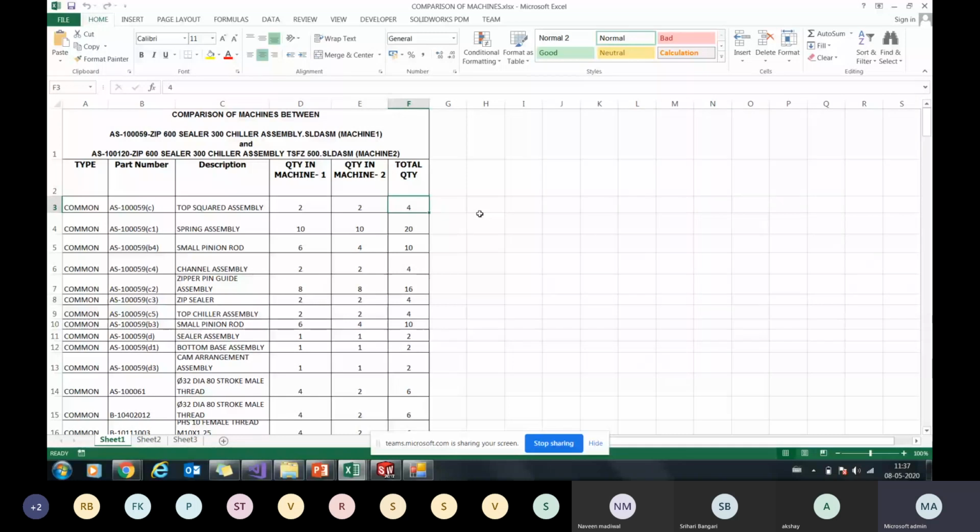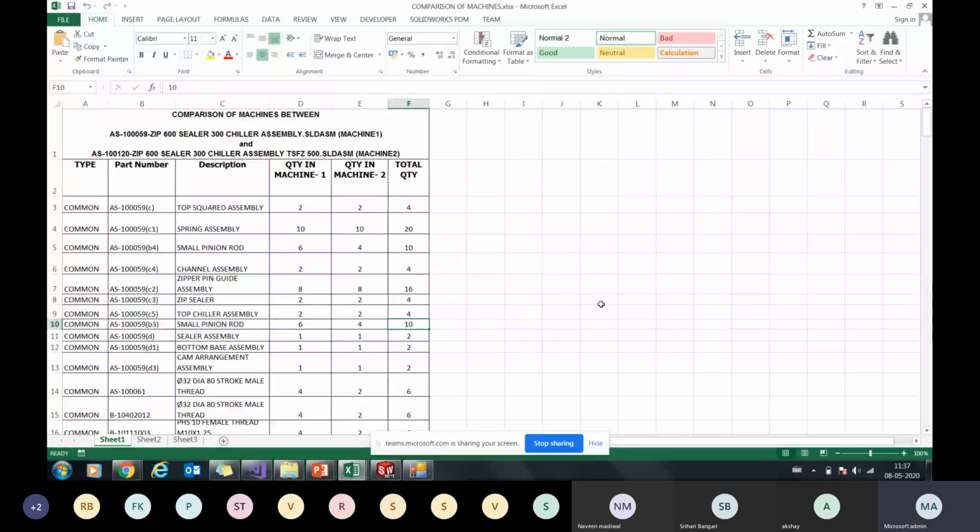Now say the top chiller, this is again 2 and 2. Say this is a small pinion rod. In machine 2 it's 4, in machine 1 it's 6, and the total quantity is 10. So now production understands they have to manufacture 10 of these parts, and 6 they have to assemble in machine 1, and 4 in machine 2. No confusion, it's a clear drawing and only one drawing. We released only one drawing here. So, a lot of time saving.